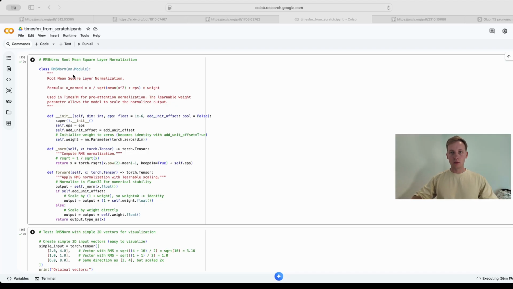So RMSNorm drops the centering entirely. It simply scales the vector by its root mean square. By skipping that one step, we get the same stability, but it executes significantly faster. So basically, RMSNorm looks at the 128 numbers that make up the specific embedding, squares them, calculates the mean, and takes the square root. That single resulting number is the RMS. It divides all 128 numbers in the embedding by that single RMS value, and finally it multiplies that normalized vector by the 128-dimensional learnable weight parameter.